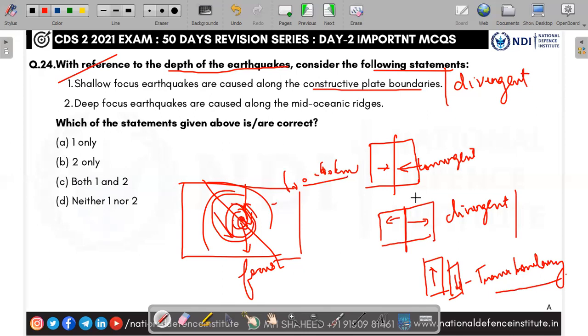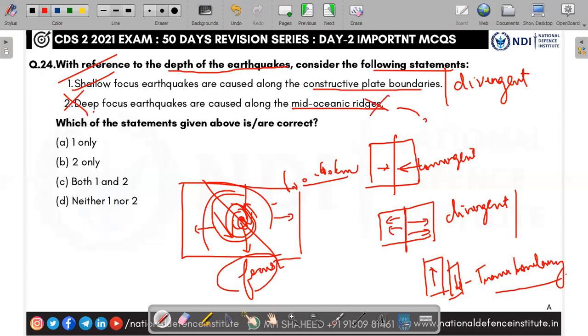Generally, it happens in the divergent boundary only, where the plates move away. So this point is called focus. So the first one is right: shallow focus earthquakes are caused along the divergent or constructive plate boundaries. Next, deep focus earthquakes are caused along the mid-oceanic ridges. No, it is wrong. It is not along the mid-oceanic ridges.